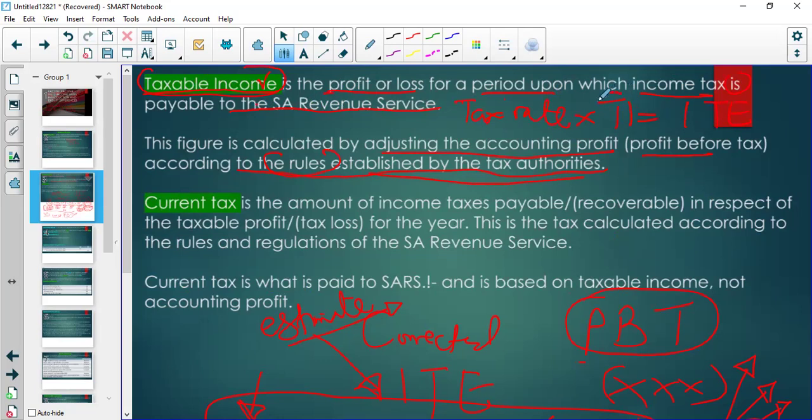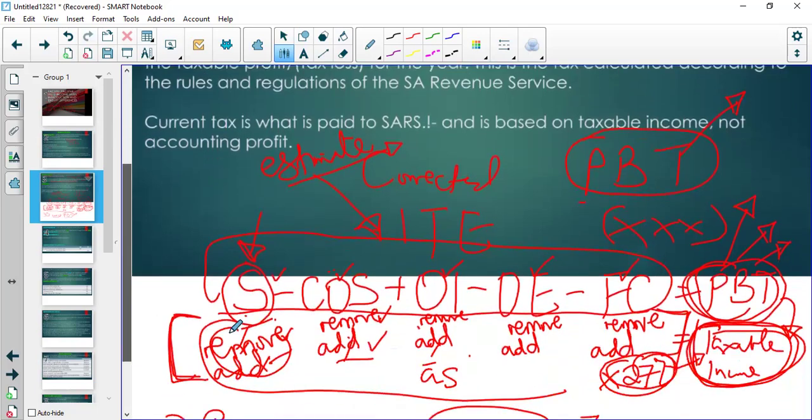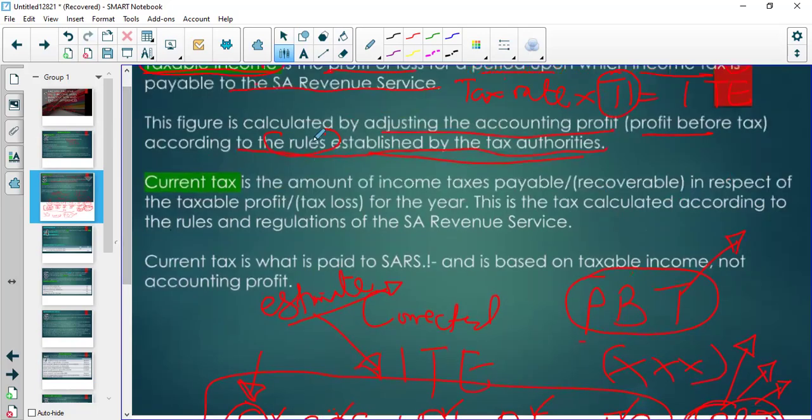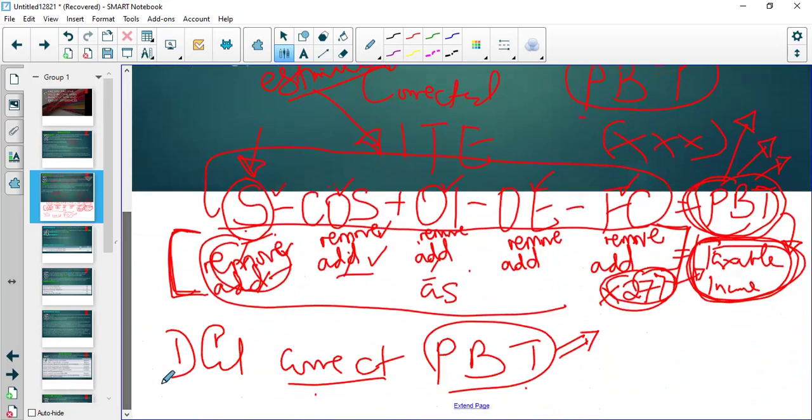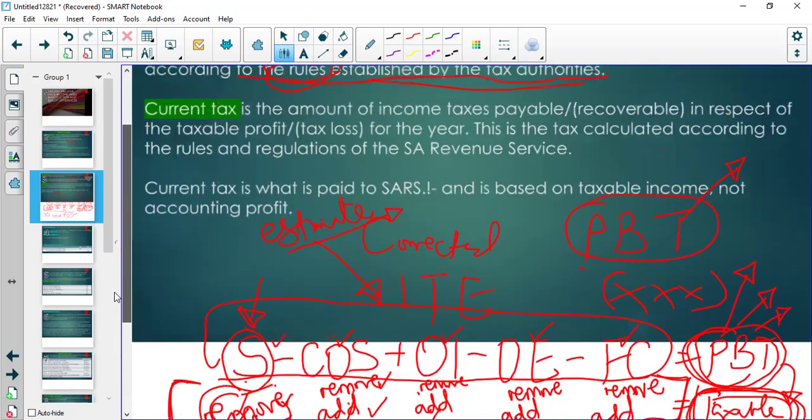And remember that this taxable income is not your accounting profit before tax, because we take our accounting profit before tax to SARS, and then SARS is going to ask us, according to their rules, to change the amounts and change the amounts until the profit left is called taxable income or taxable profit.